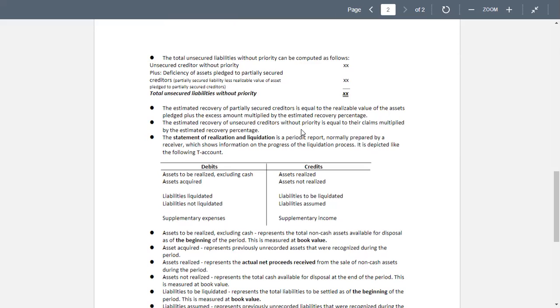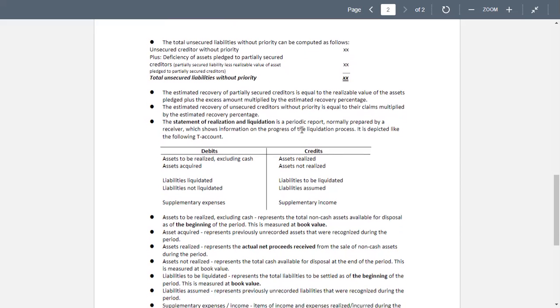Assets realized represents the actual net proceeds received from the sale of non-cash assets during the period. Assets not realized represents the total cash available for disposal at the end of the period. This is measured at book value.